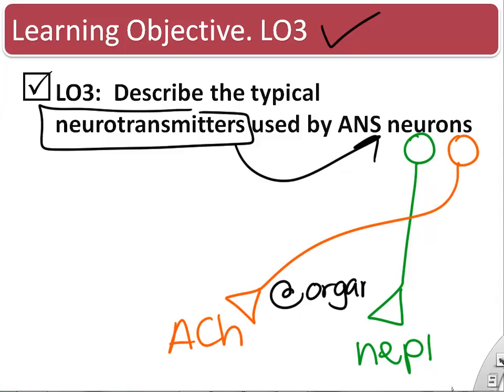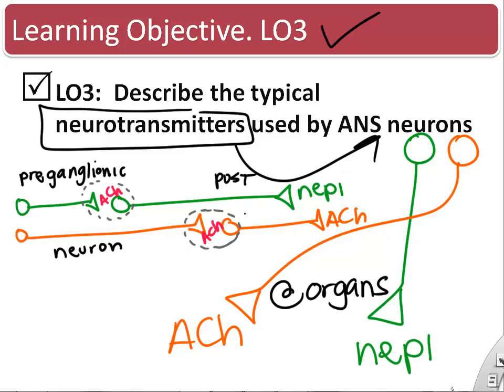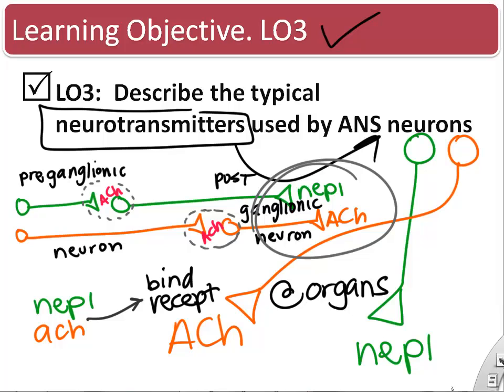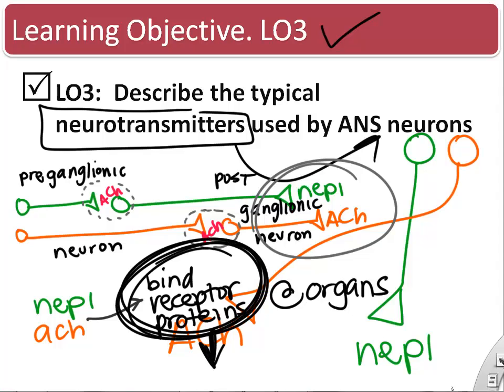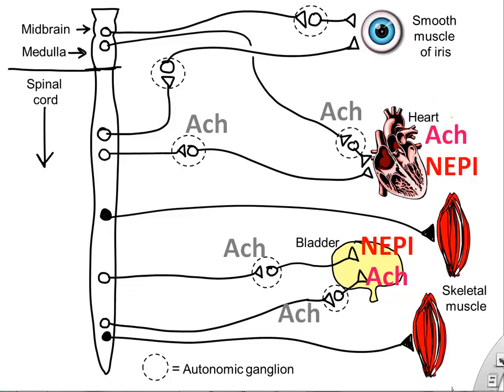So we're already familiar with the neurotransmitters used by our autonomic neurons. The autonomic neurons at our target organs like to release ACH and norepinephrine. And so norepinephrine is the sympathetic and acetylcholine is parasympathetic. I just wanted to point out that the preganglionic neurons, the neurons leading up to the ganglia, for both systems use acetylcholine to signal. But once we get to the target organs, then they use different neurotransmitters. These neurotransmitters bind to receptor proteins on their targets, smooth muscle, cardiac cells, and then those have actions.